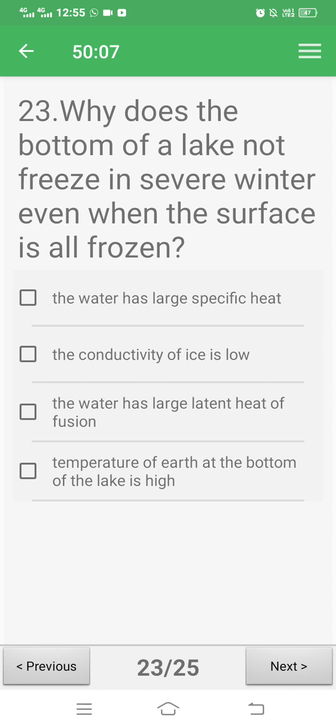Why does the bottom of a lake not freeze in the severe winter even when the surface is all frozen? Options are: the water has large specific heat, the conductivity of ice is low, the water has large latent heat of fusion, temperature of earth at the bottom of the lake is high. For question 23, correct answer is B. The conductivity of ice is low.